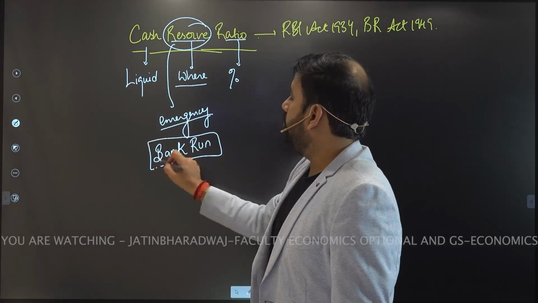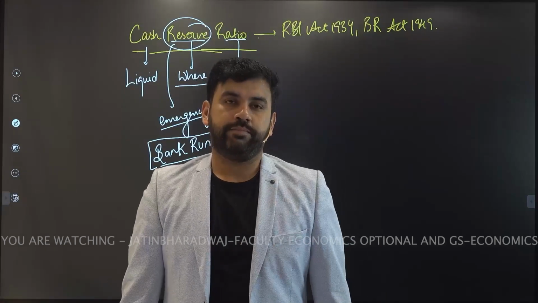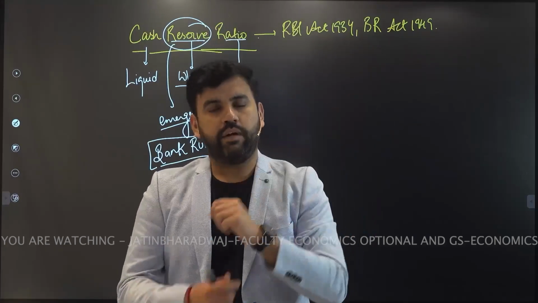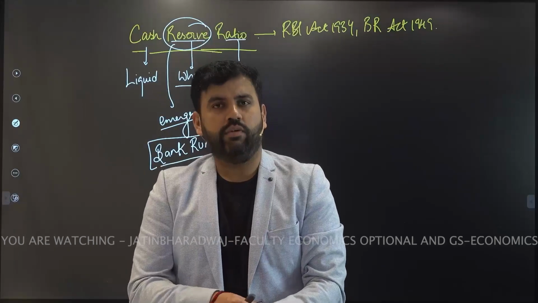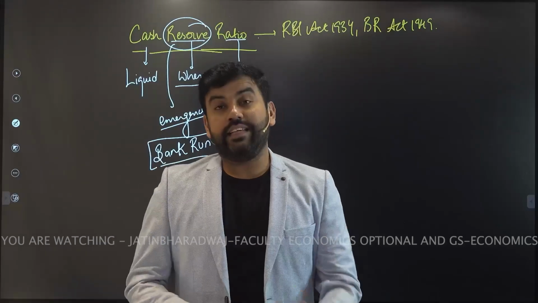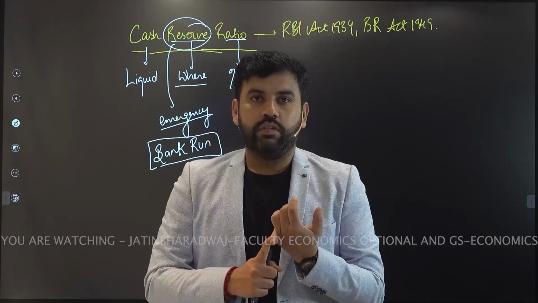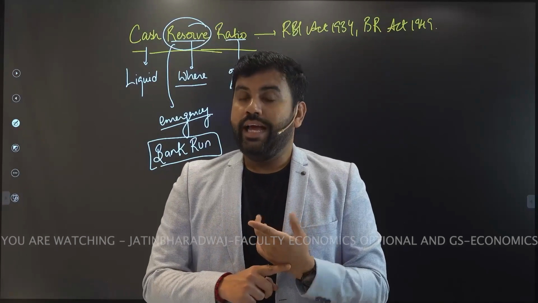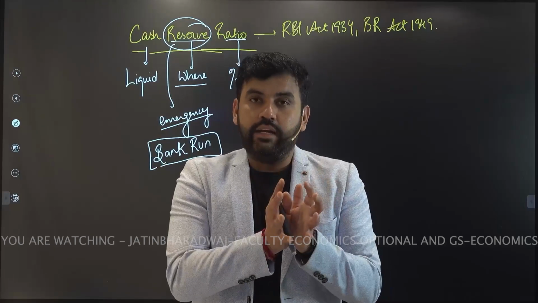Bank run is that phenomenon where all of a sudden all the people come to the bank to withdraw their money. Let's say there is a specific branch of SBI, the Connaught Place branch, and they have 5,000 customers with savings accounts and bank deposits. If all 5,000 people come in the next 2-3 days to withdraw their money from savings accounts, current accounts, fixed deposits, recurring accounts, the bank will run out of money, because they have offered that money as a loan.